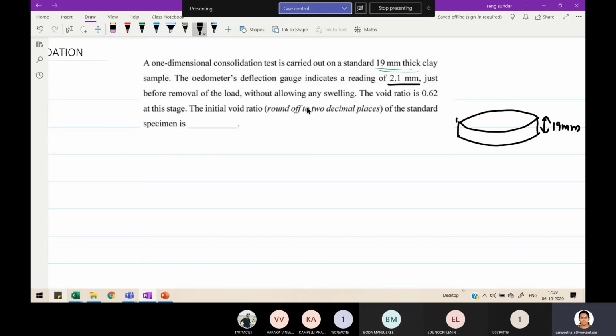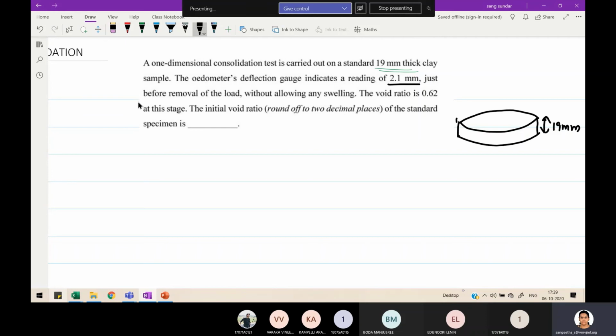It means your soil has totally consolidated under the given applied pressure. It may be either 10 kPa or 20 kPa, whatever it is. Your reading is giving you a value of 2.1 mm just before the removal of load without allowing any swelling.